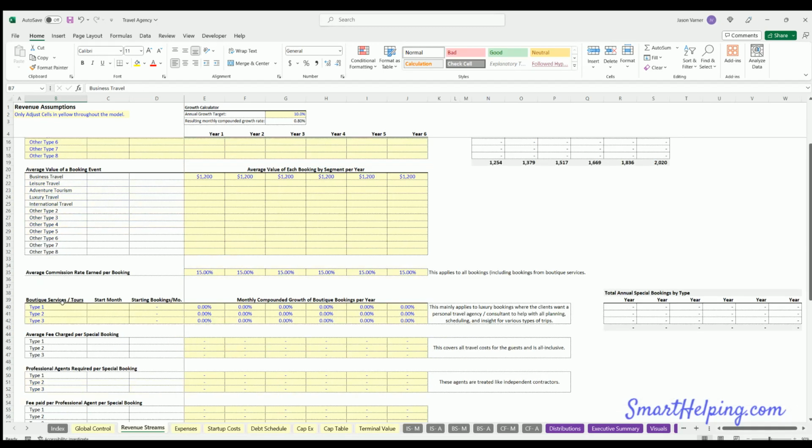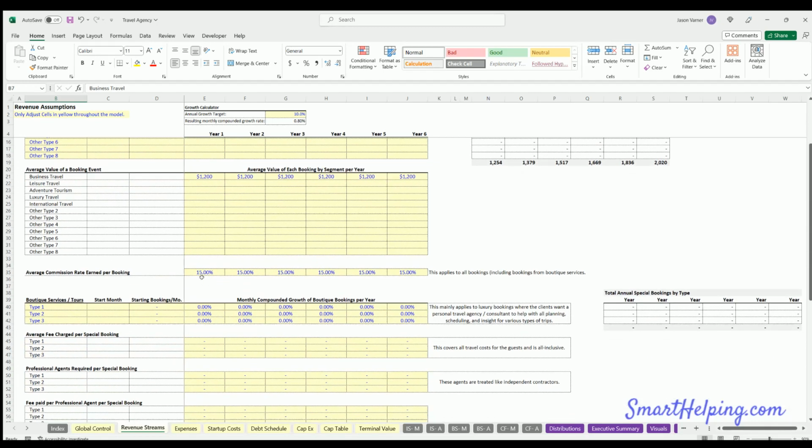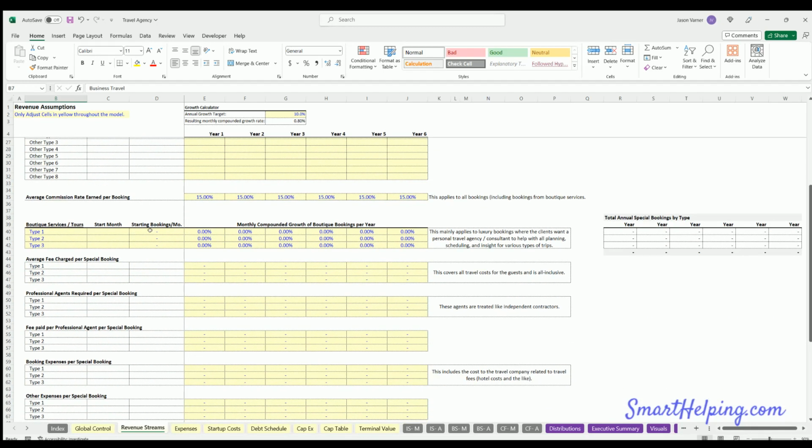Next up, I added logic for boutique services because there's a bunch of different ways you can make revenue with this type of setup. So boutique tours: let's say we start this in May 2024, we start with 5 a month and we grow around 10% per year as well. Now what this does is you're charging an upfront fee, let's say $3,000.